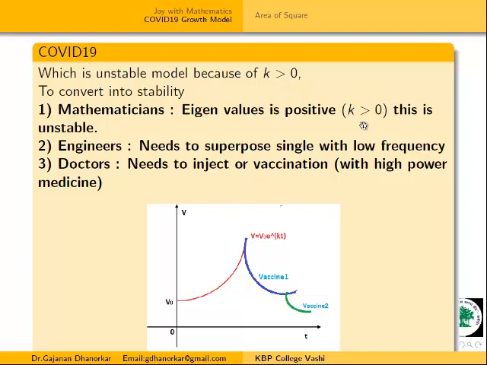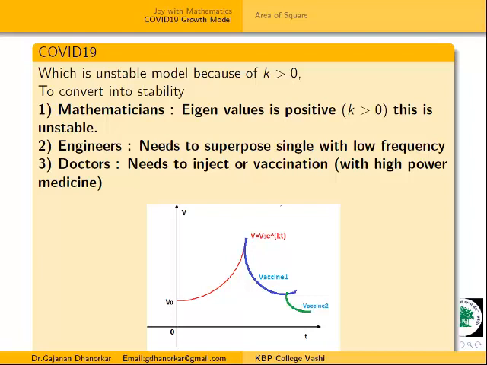That means engineers, doctors and mathematicians, our aim is the same: we have to convert into stability. Doctors give vaccines and by using that they convert into a stable model. Got it?